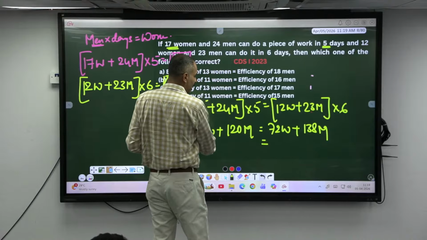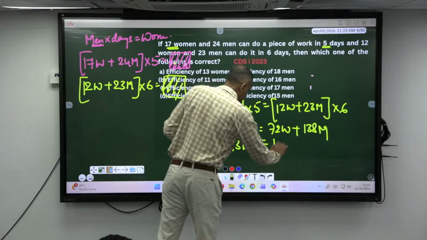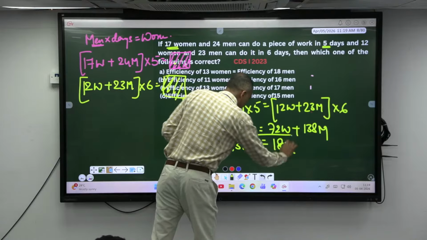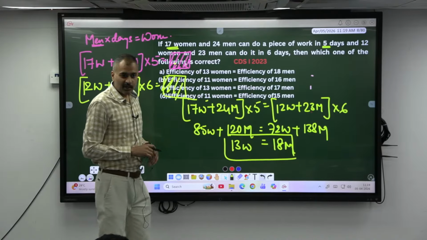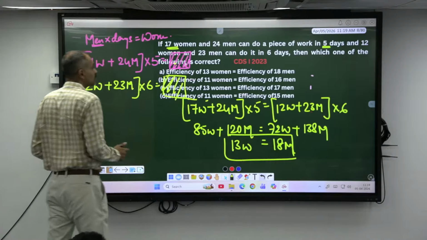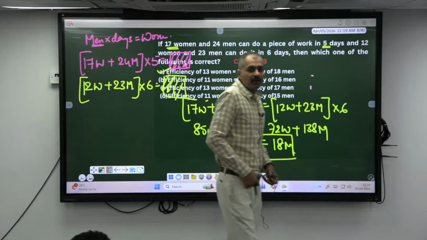85 women minus 72 comes to 13 women. 138 minus 120 becomes 18 men. This is what they are efficient of. Meaning whatever 13 women can do, how many men does it take to do the same work? 18 men. Is there an option here? Yes, option E.